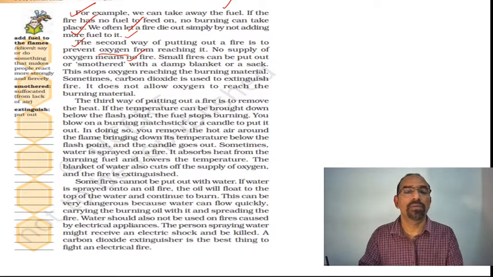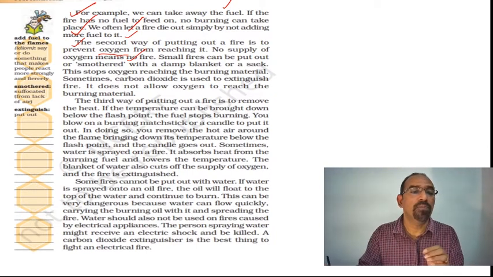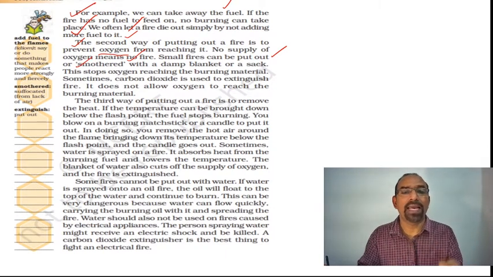It will stop. Small fires can be put out, or smothered, with a damp blanket or sack.